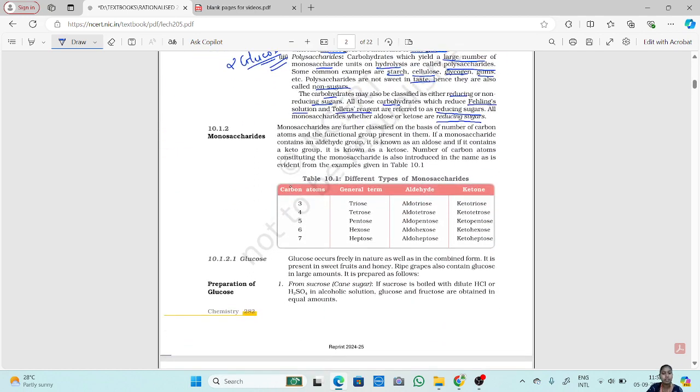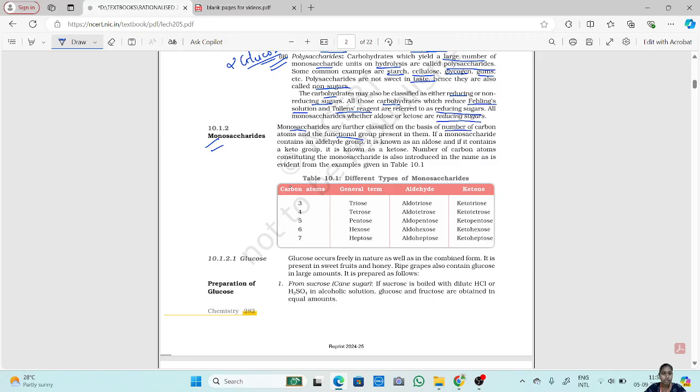Now, first we'll start with the monosaccharides. Monosaccharides are further classified on the basis of number of carbon atoms and functional groups present on them.